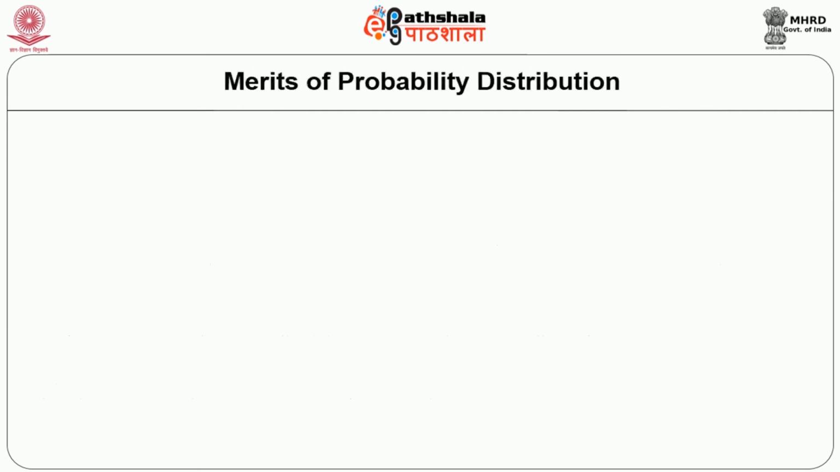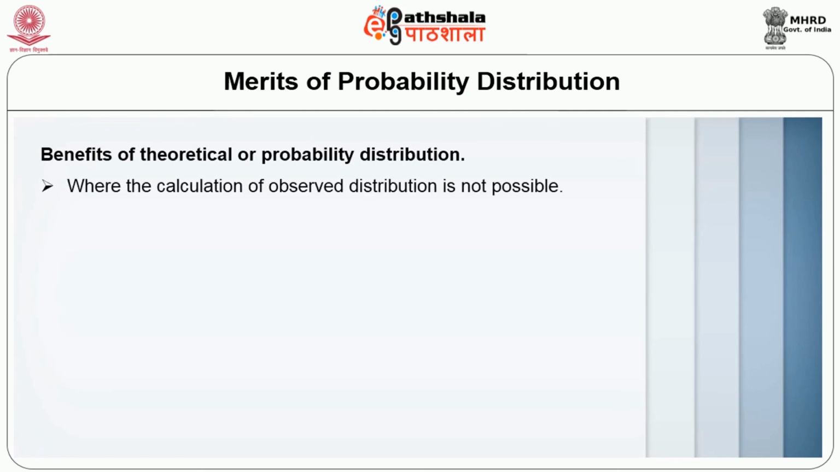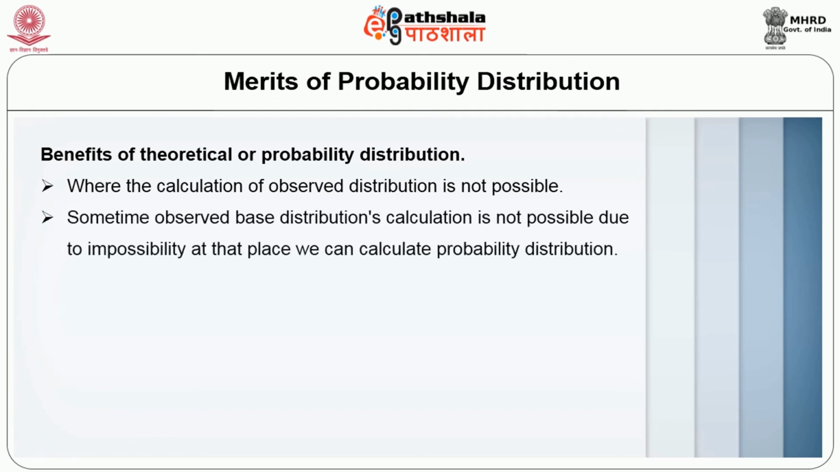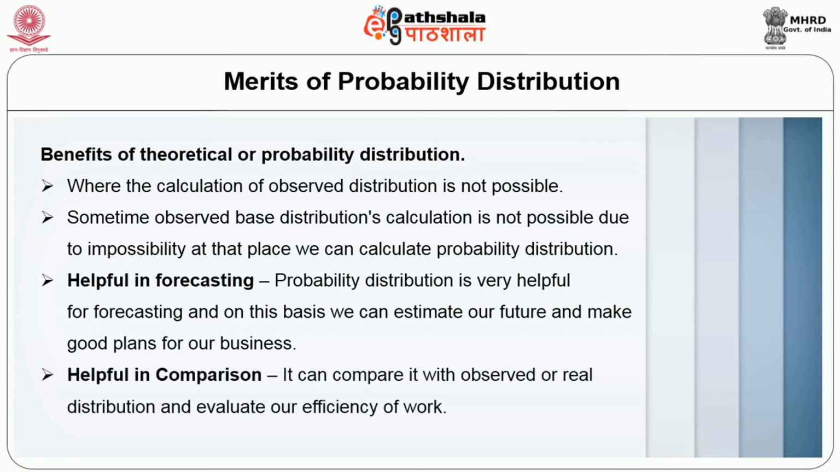Now let us understand the merits of probability distribution. The benefits of theoretical or probability distribution are: number one, where the calculation of an observed distribution is not possible, that is one advantage. Second, sometimes observation-based distribution calculation is not at all possible, and in such places we can calculate the probability distribution. The third is that it is helpful in forecasting. On the basis of probability distribution we can estimate our future and make good plans for our business. And it helps in comparison: it can compare real distribution and evaluate the efficiency of our work.